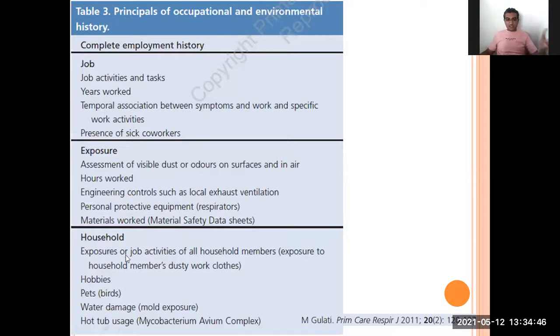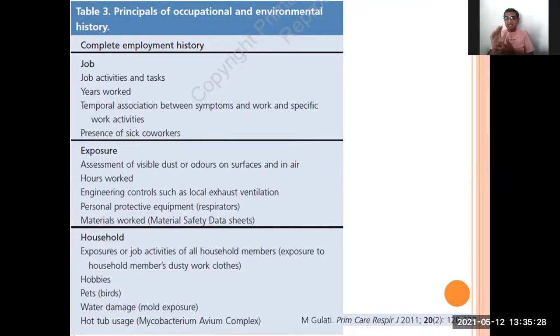So there are many job-related or household exposures, and many people have a habit of keeping pets. Because of birds, dogs or cats, some particular type of dust or antigens will enter and come in contact with our lungs. They will cause inflammation. Water damage, or some mold or fungi, or mycobacterium can also expose the lungs.